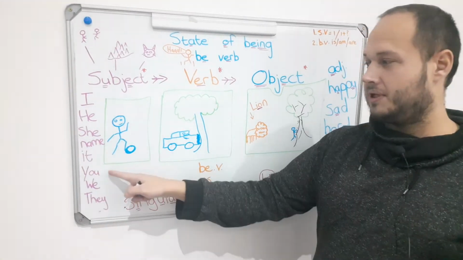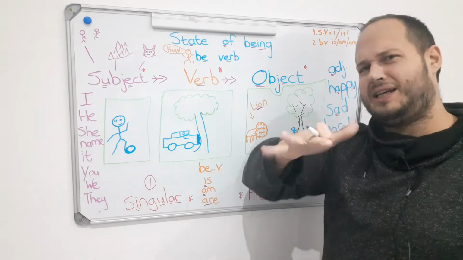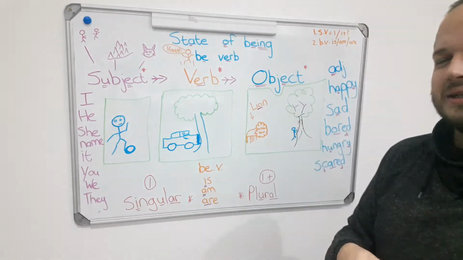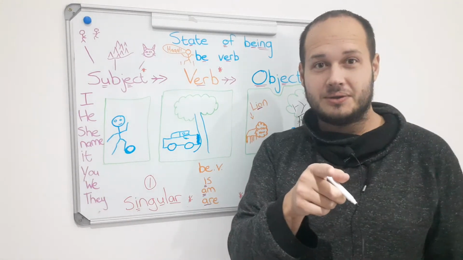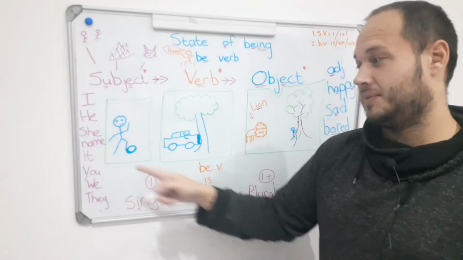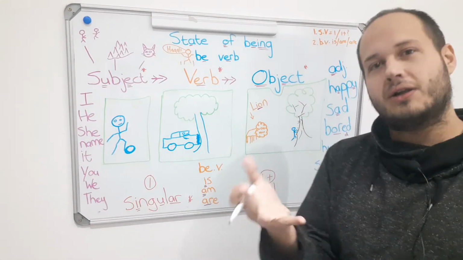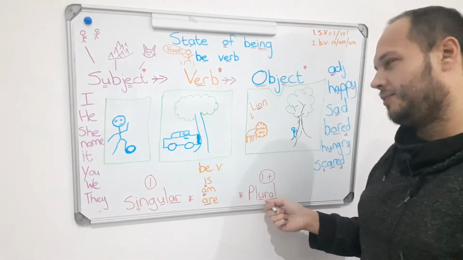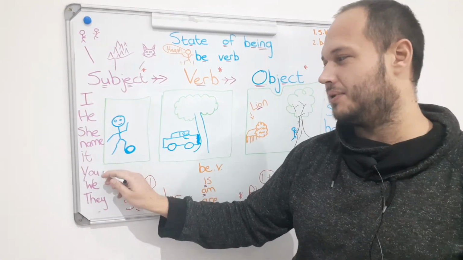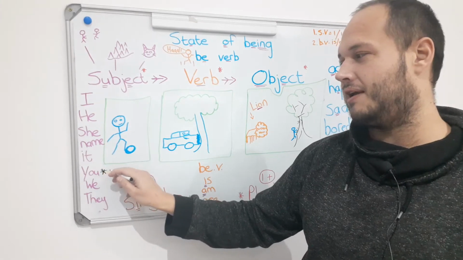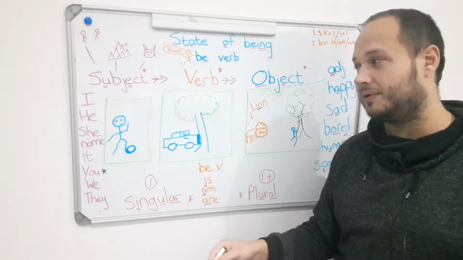Now, this one, you. You are one student, singular. But you in a classroom, plural. So this one, be careful, can be singular and plural.